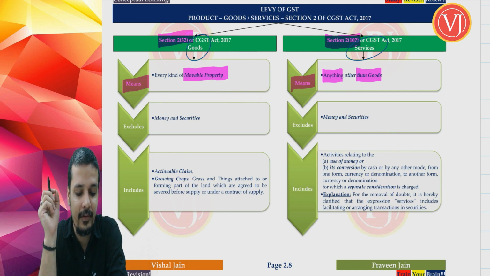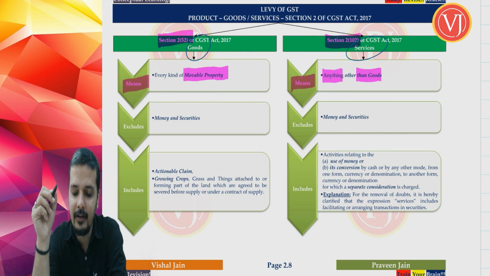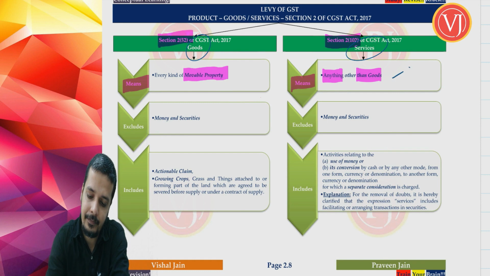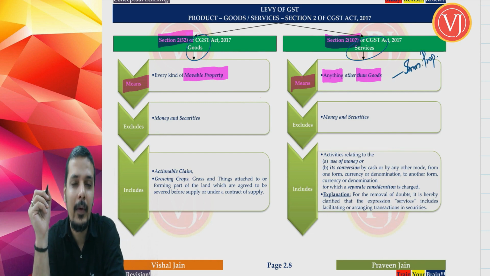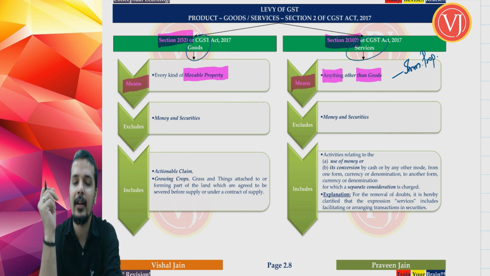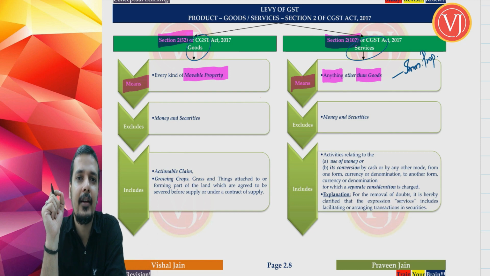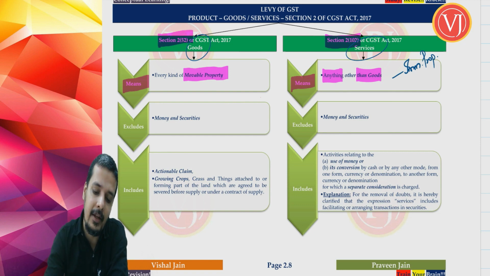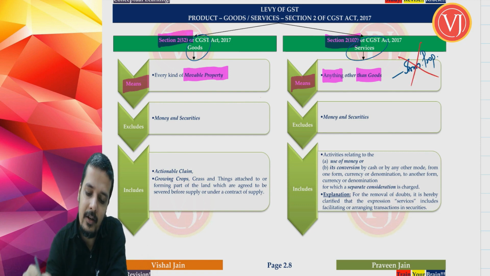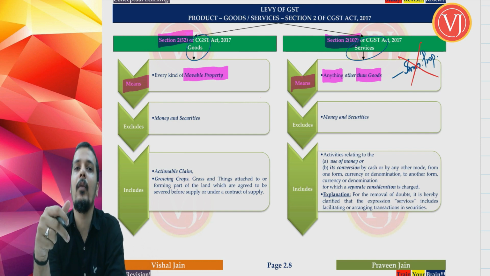For example, you're talking about say immovable property. There was a big discussion and deliberations on this immovable property. When you talk about immovable property, whether immovable property can be said to be services. Obviously, there are two views till now. I'm not jumping into the conclusion. I'm just trying to tell that the wordings used in the definition of services is anything other than goods. That thing does not cover immovable property. So you cannot jump to a conclusion that okay, whatever is not goods is services. That is a very wrong way to read it.